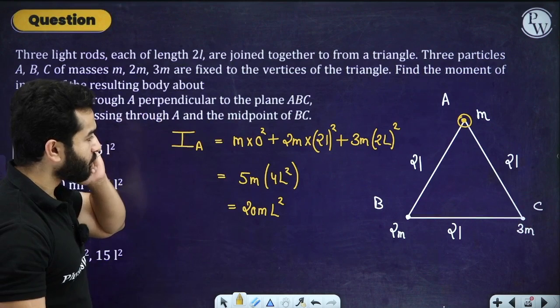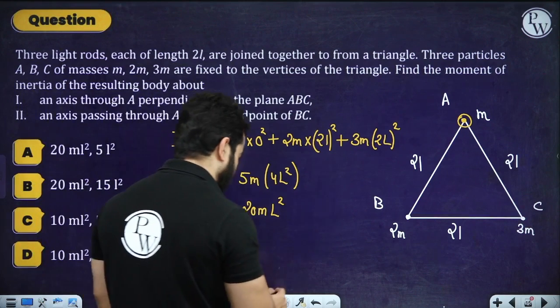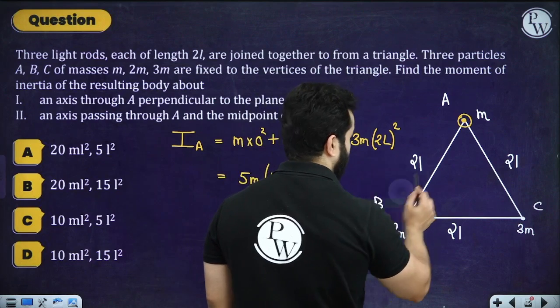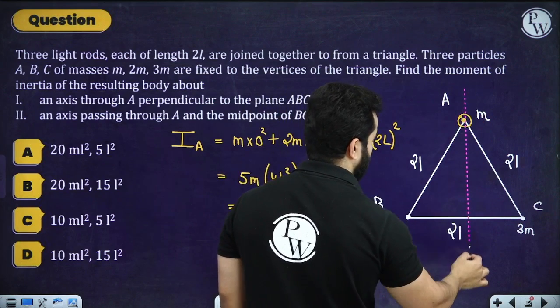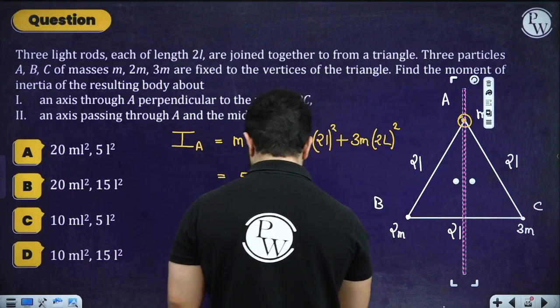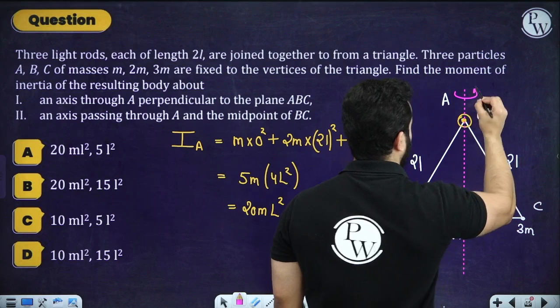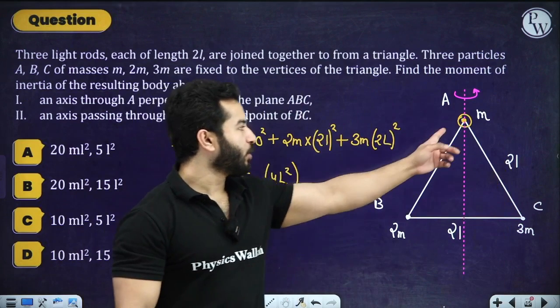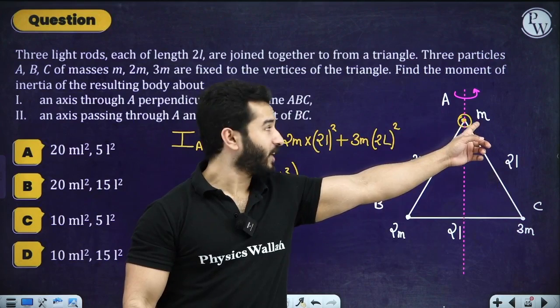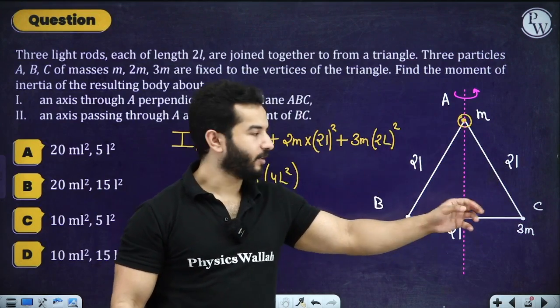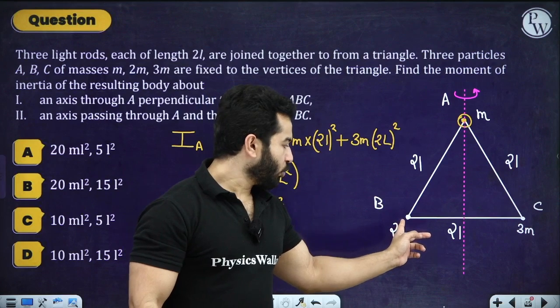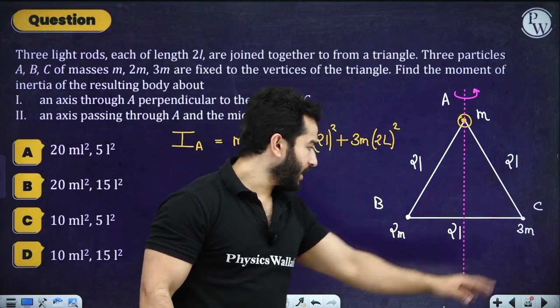Now the next thing was an axis passing through A and the midpoint of BC. All right, passing through A and the midpoint of BC means this is your axis of rotation. Again there will be no moment of inertia of A with respect to this axis, right? This is going to be 2m L square, 3m L square.